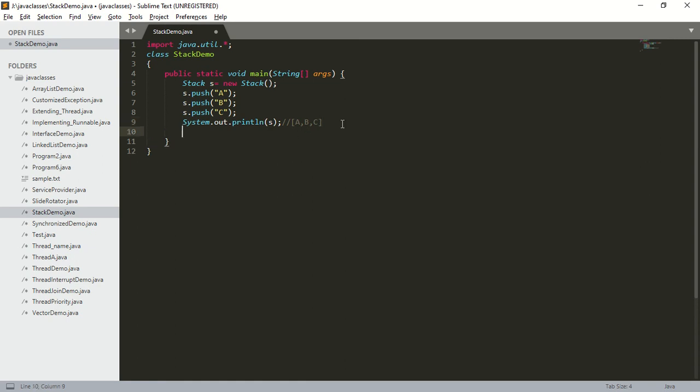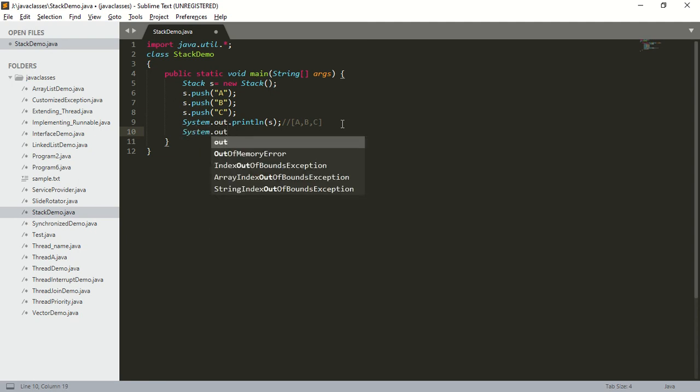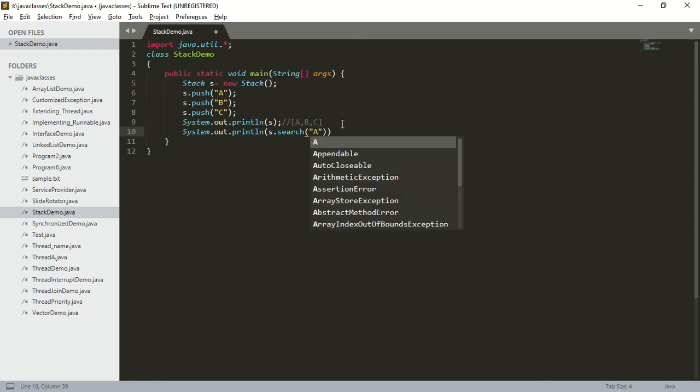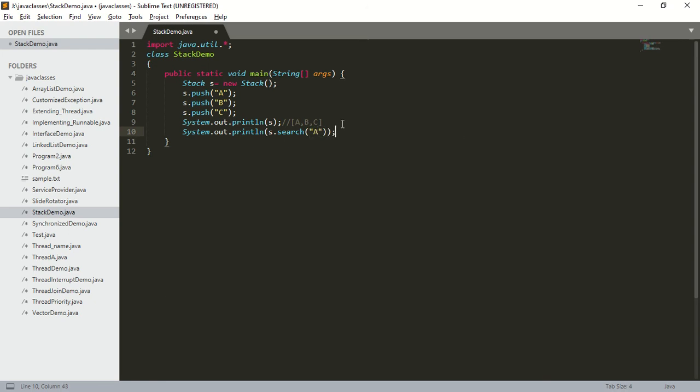Next, I want to search for an element in a stack. What is the method to search for an element? The method name is search. So I will take system dot out dot println s dot search of A. Is A present inside this stack? Yes, A is present inside this stack. If A is present, it is going to return the offset of A. The offset of A is 3. It is going to return 3.